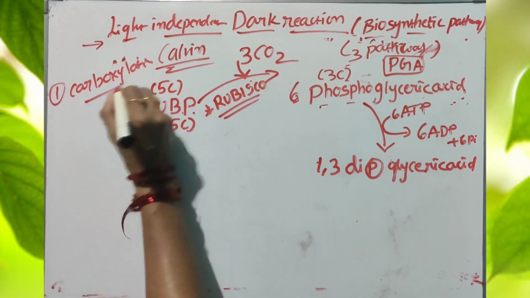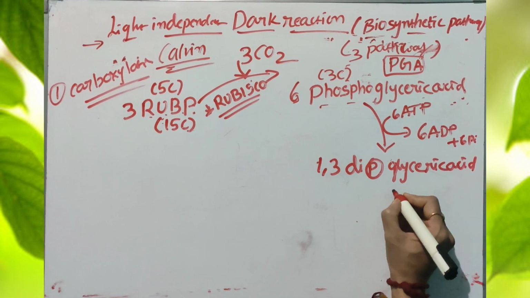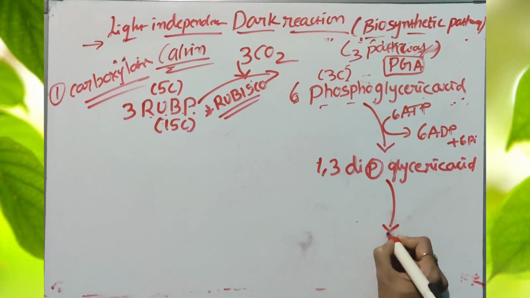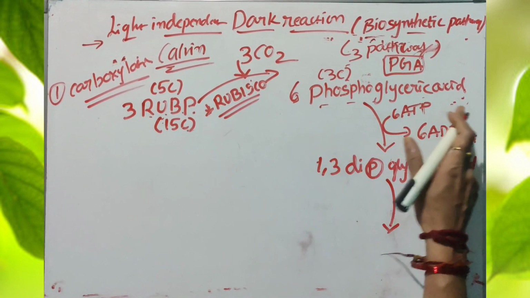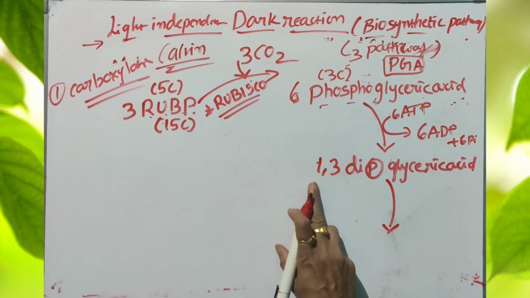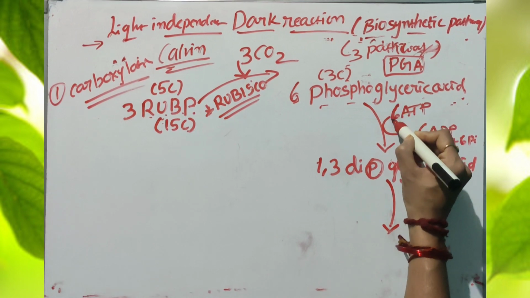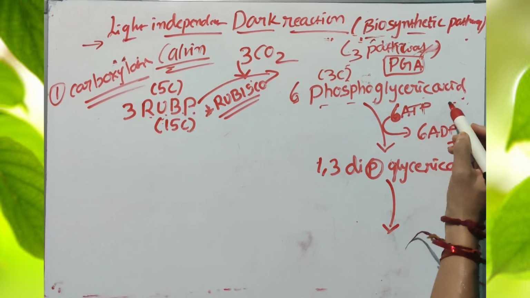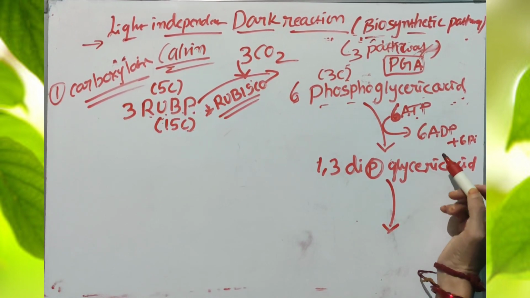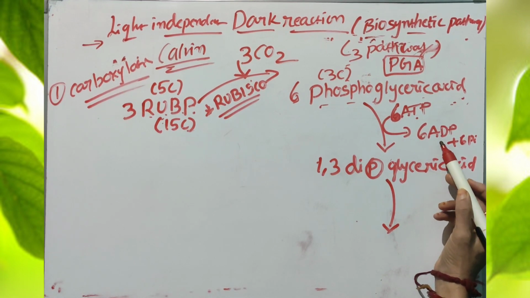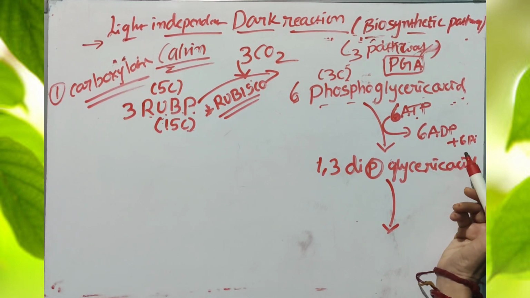Okay. This is the first reaction. Second reaction is reduction reaction. This is followed by the phosphoglyceric acid being converted into 1,3 diphosphoglyceric acid by the addition of 6 molecules of adenosine triphosphate to produce 6 molecules of adenosine diphosphate and 6 molecules of inorganic phosphate.